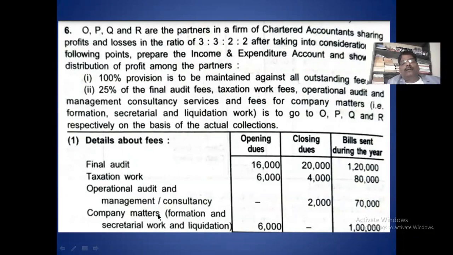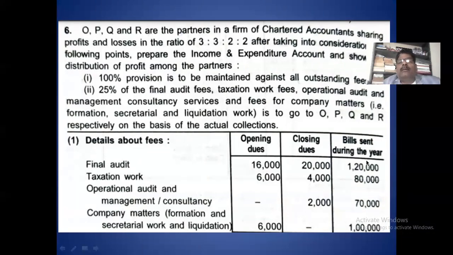In these four types of fees, opening outstanding is there, closing outstanding is there. Opening outstanding is the opening balance; you have to take it on the credit side of the income and expenditure account. Closing outstanding is the closing balance. Closing provision comes on the debit side. Opening provision, credit side; closing provision, debit side.